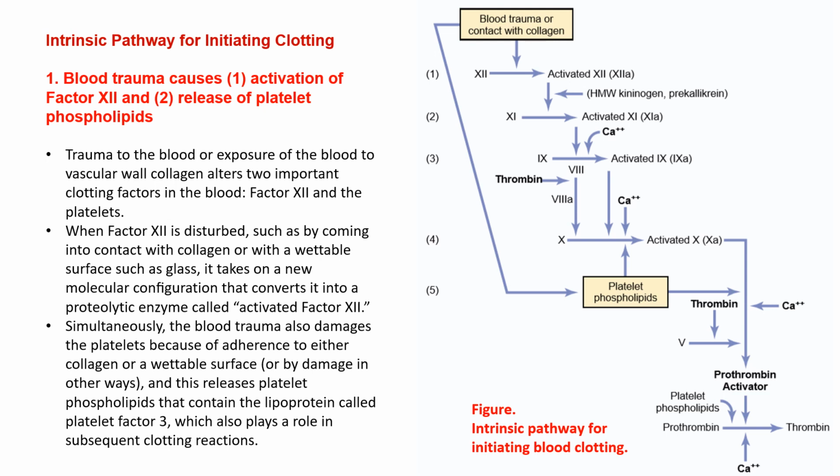When factor 12 is disturbed, such as by coming into contact with collagen or with a wettable surface such as glass, it takes on a new molecular configuration that converts it into a proteolytic enzyme called activated factor 12. Simultaneously, the blood trauma also damages the platelets because of adherence to either collagen or a wettable surface, or by damage in other ways, and this releases platelet phospholipids that contain the lipoprotein called platelet factor 3, which also plays a role in subsequent clotting reactions.